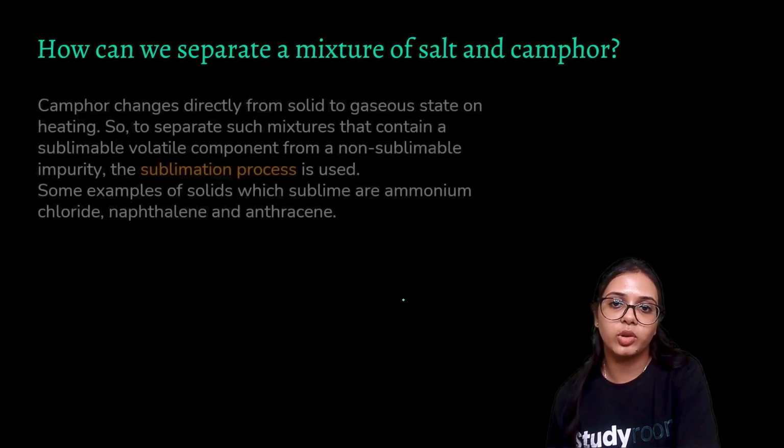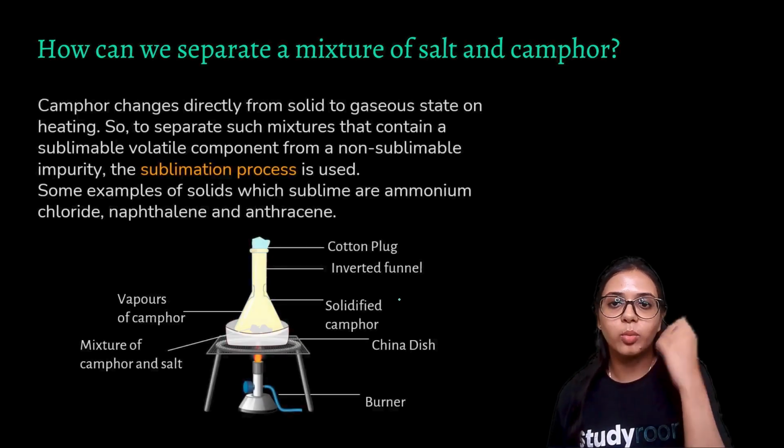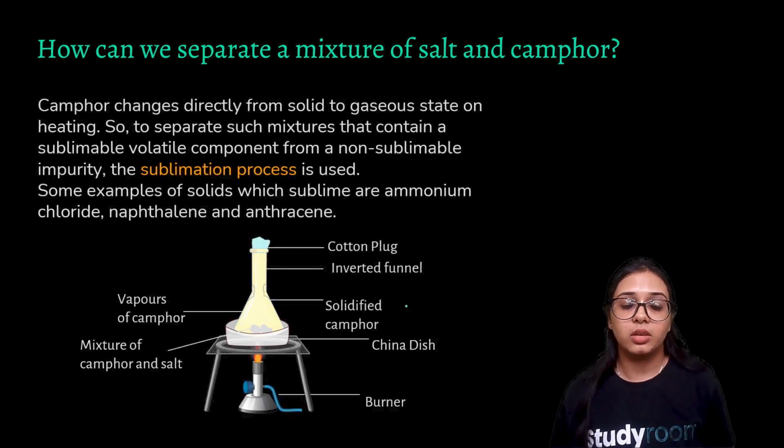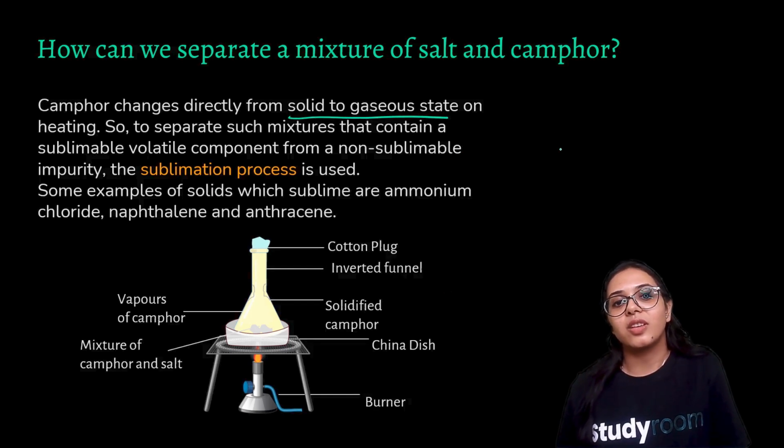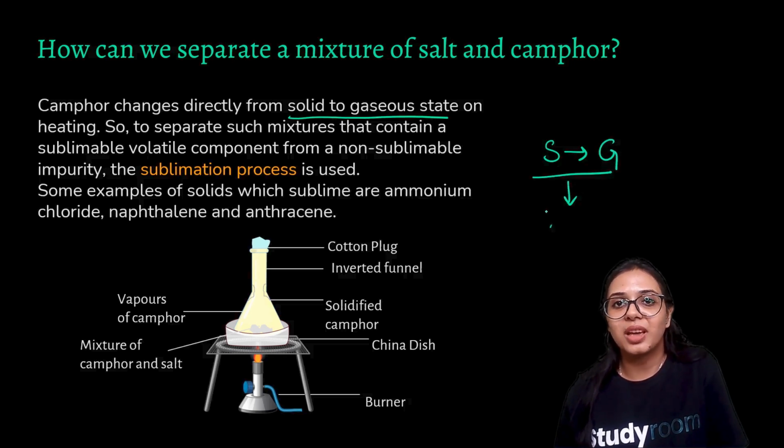How can we separate a mixture of salt and camphor? Salt and camphor, both of these are solid substances. Let us determine. Camphor changes directly from solid to gaseous state. We learned about this in our previous lesson. A transition from a solid state to a gaseous state without reaching the liquid state. What is this known as? This process is known as sublimation.